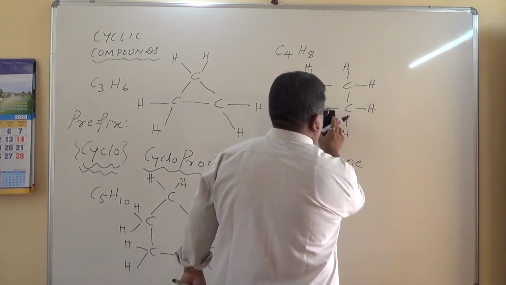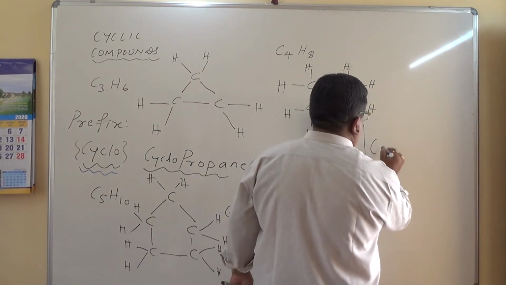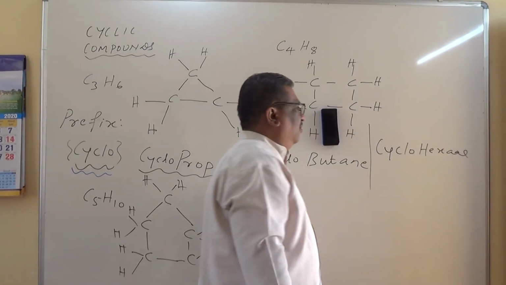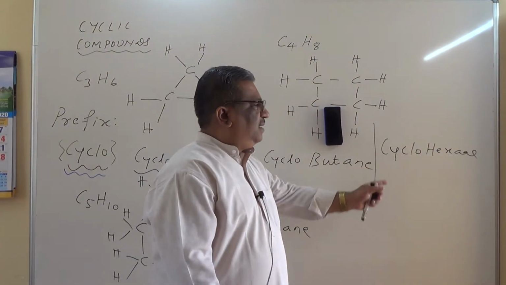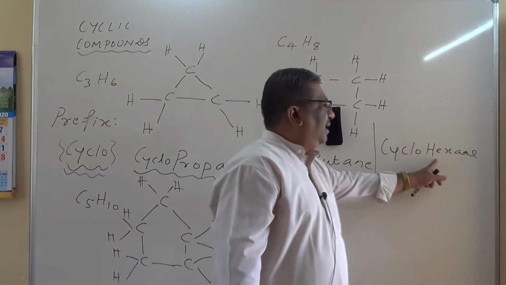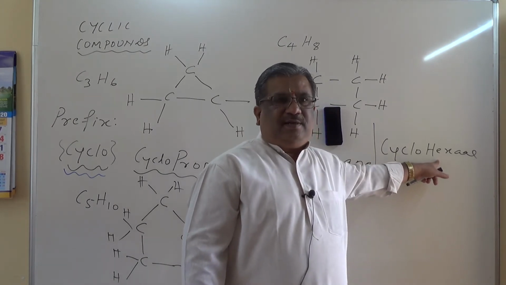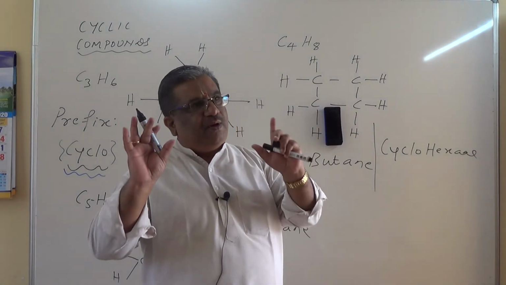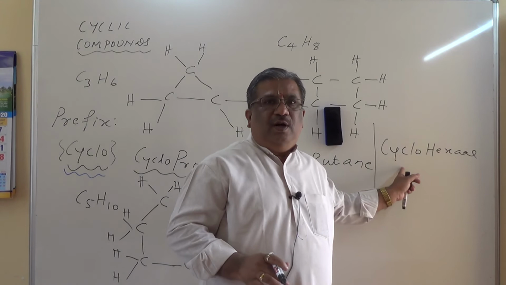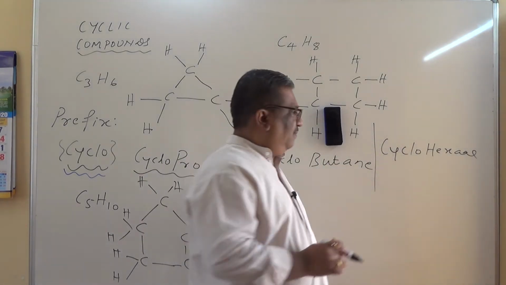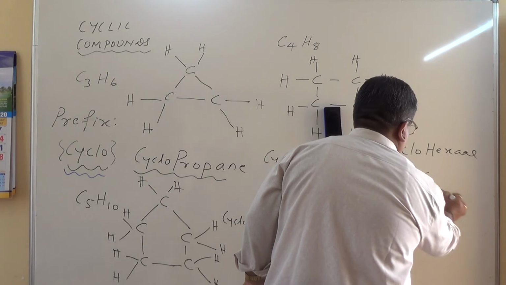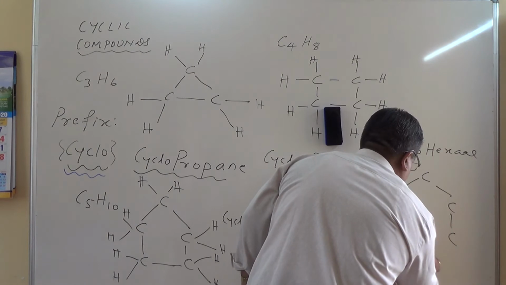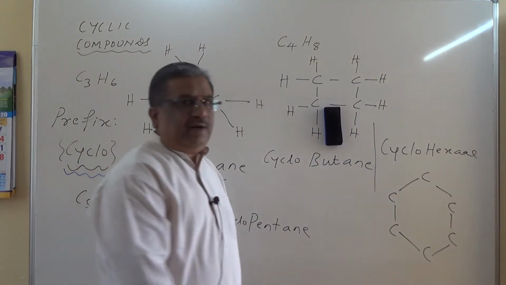Let us form cyclohexane. If I give you to write the formula of cyclohexane, how to draw the structure, let us read it. I hope this is visible there. Now, cyclohexane, how to draw this structure? Hex, root word, 6 carbon atoms. In between carbon atoms, single bond, and it is cyclo. So I have to draw a hexagon of carbon atoms here. So 1, this is the hexagon of carbon atoms.